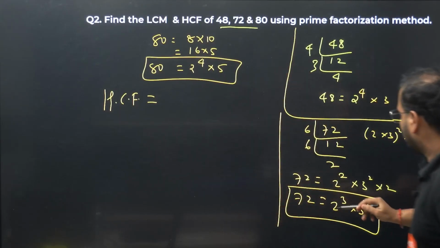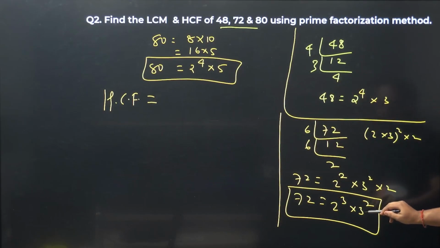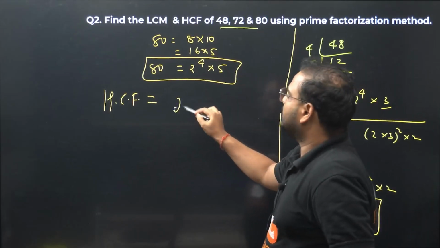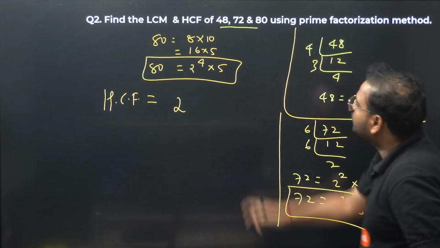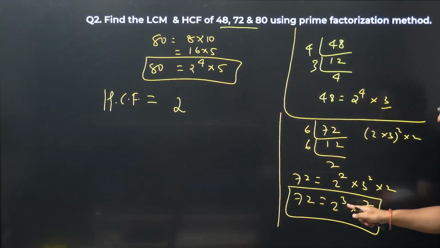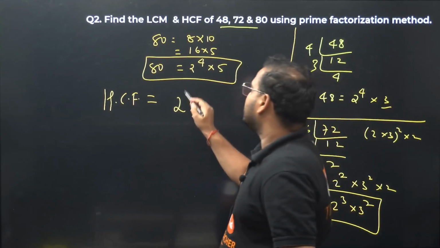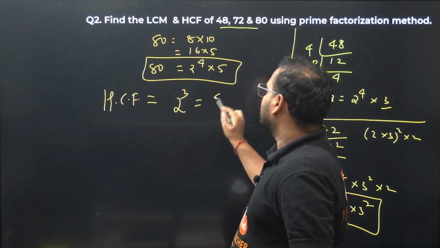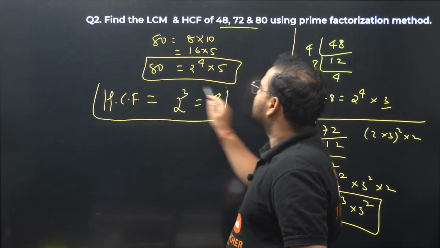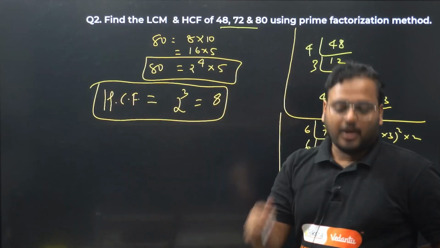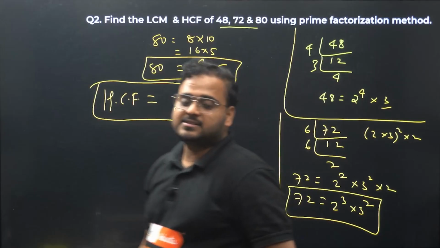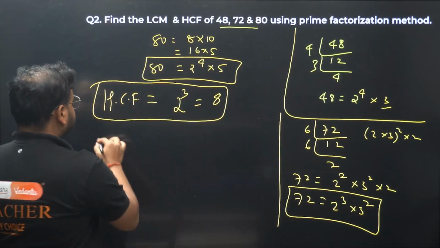Common factor. We have 2 common. Do we have 3 common? So 3 is common over here, but not in this. So only 2 is common. Least power. 2 power 4 is here, 2 power 4 is here, 2 power 3 is here. Least is of course 3. Answer is 8. So 8 is the HCF. Common factor with least power. 8 is the HCF.